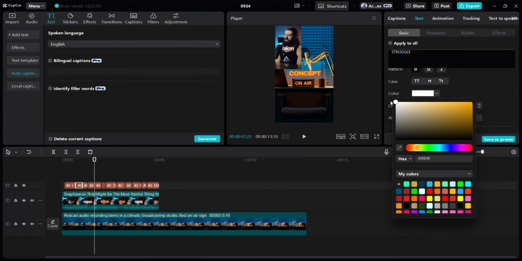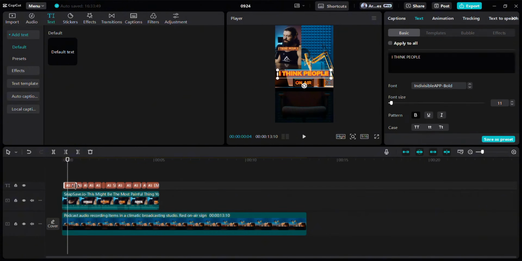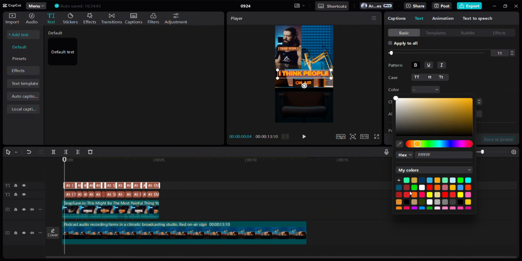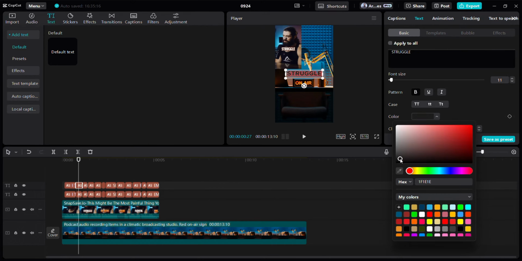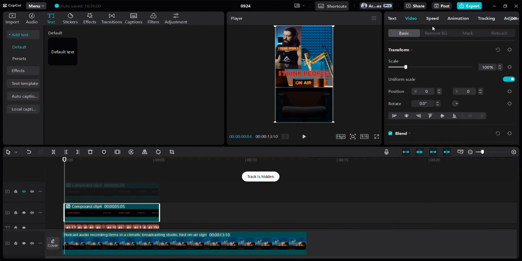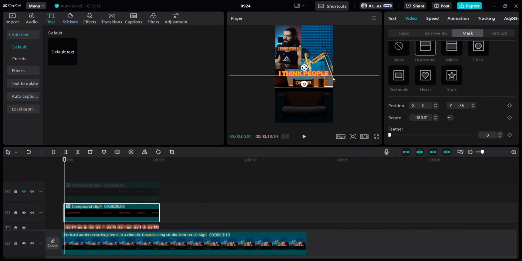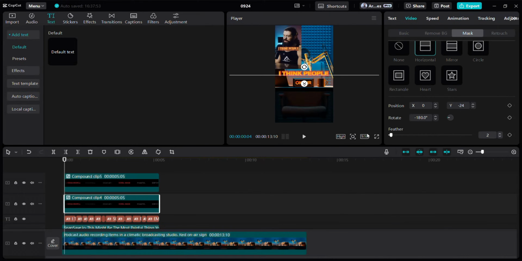This is a crucial part of the Alex Hormozi style, using color contrast to draw attention to specific words. Duplicate the text layer, change the orange text to red and the white text to gray. 5. Create a compound clip, duplicate it and mask both layers from the corner of the text. I have already uploaded a video on masking, the link is in the description. Set the feather size to 1 or 2, you're done.